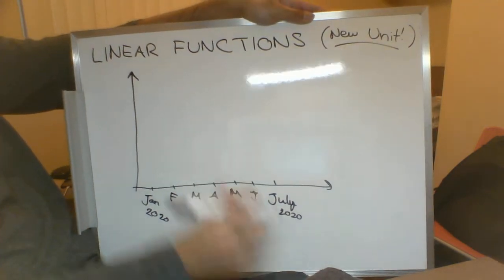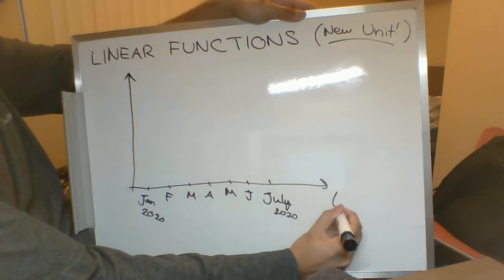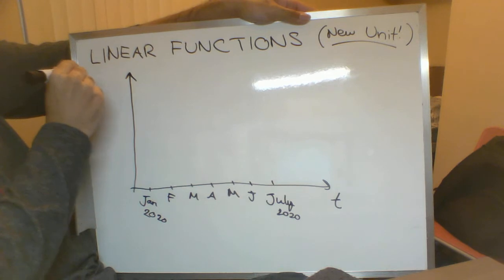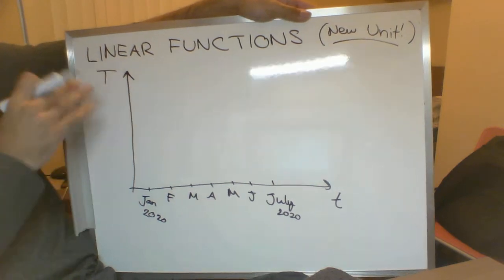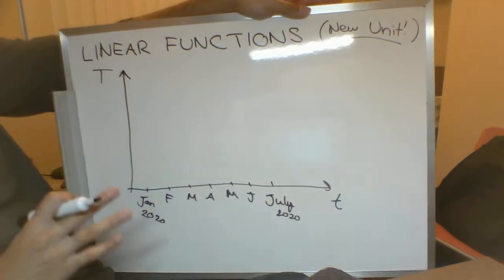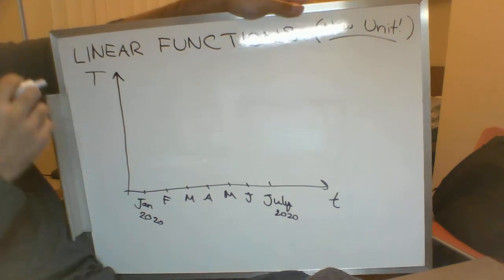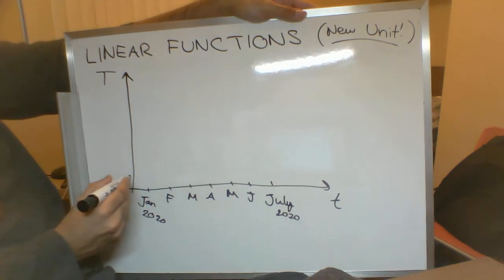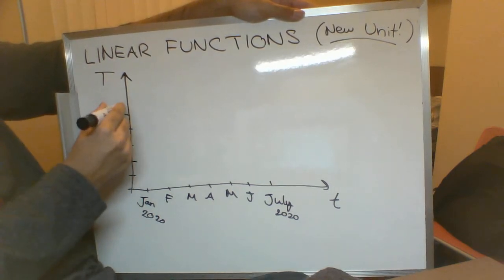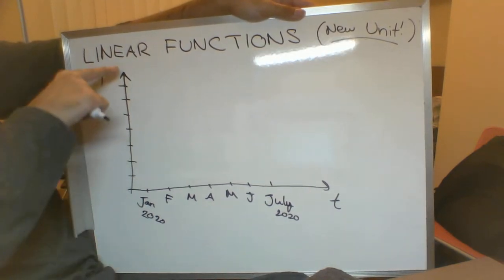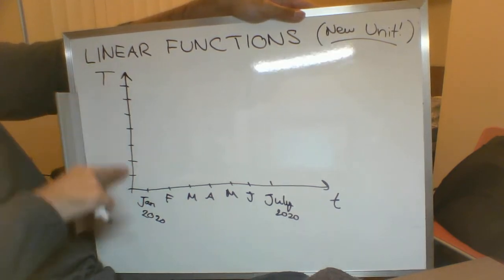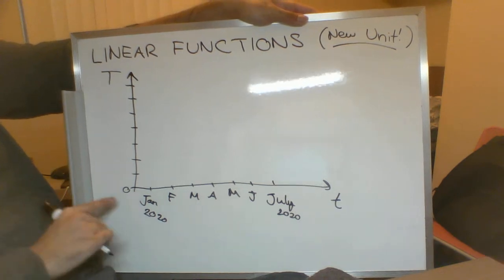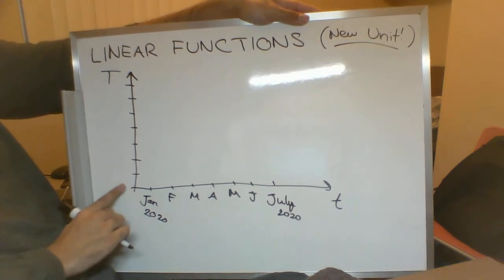So if you got something like this, this is your time in months or whatever, and then up here you could have something like the temperature. You don't have to write just one letter. You could leave it as X and Y if you want. The physicist in me has to put a capital T for temperature and a little t for time. And then you have some numbers going up here. Normally when you look at these graphs, 0 is the one that's right on the axis. So we could put 0 right here. So this 0, really there should be two zeros.